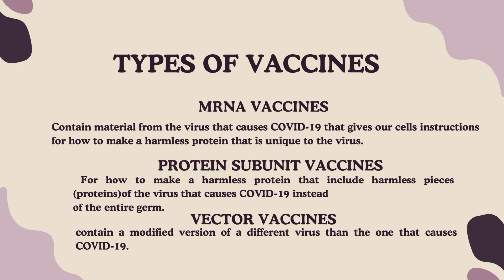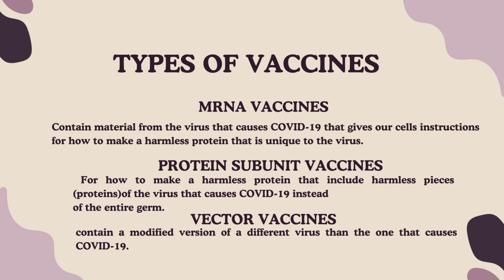Lastly, vector vaccines. Vector vaccines contain a modified version of a different virus than the one that causes COVID-19. Inside the shell of the modified virus, there is material from the virus that causes COVID-19. This is called a viral vector. Once the viral vector is inside our cells, the genetic material gives cells instructions to make a protein that is unique to the virus that causes COVID-19.